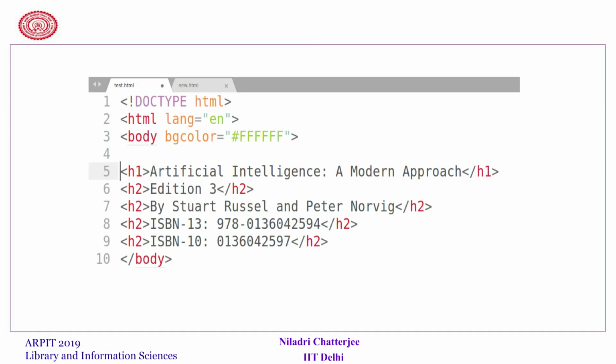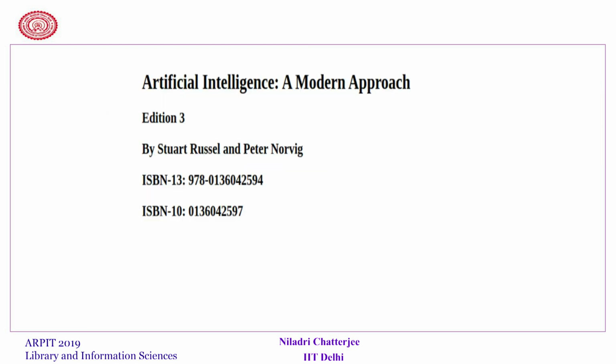Consider this HTML file. If you look at the contents, we have used H1 corresponding to Artificial Intelligence: A Modern Approach, H2 for edition number 3, and H2 is also for Stuart Russell and Peter Norvig, who are the authors of this book. Once I write such a small piece of HTML code, the effect will look like this.